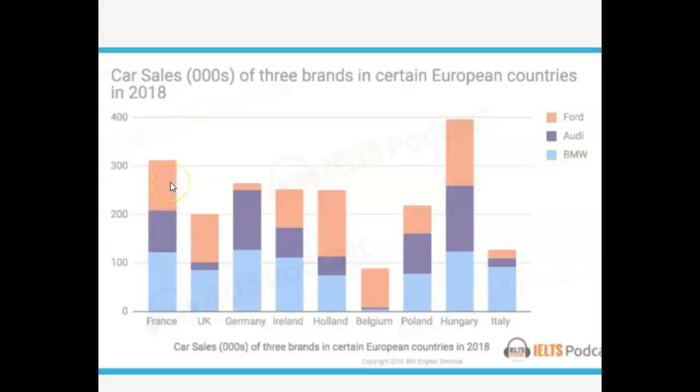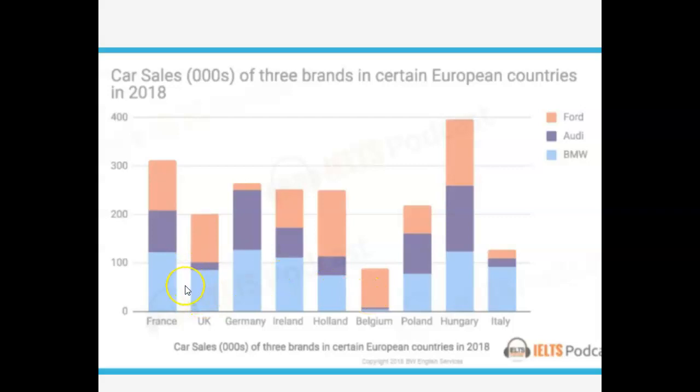So my paragraph would be something like this. Hungary had sold the most cars at nearly 400,000. It was followed by approximately 100,000 less in France. The fewest cars sold were in Belgium at just under 100,000, followed by Italy with around 120,000. The remaining countries, and if you haven't named them so far, you can name them here, all sold between 200 and 270,000 cars. Okay? Then you go into the car brands in a separate paragraph.